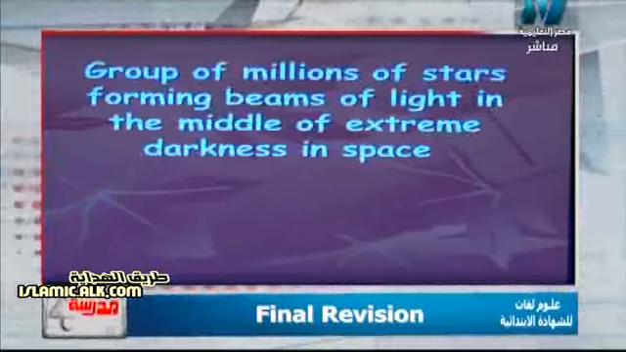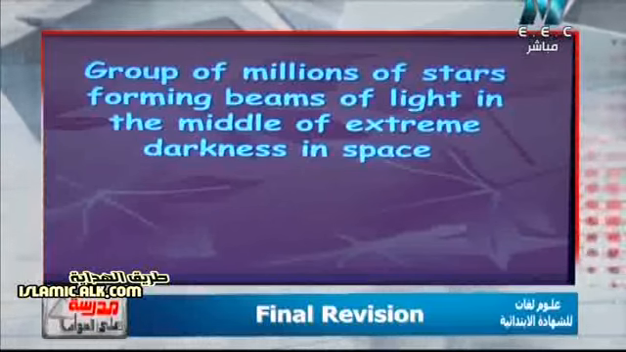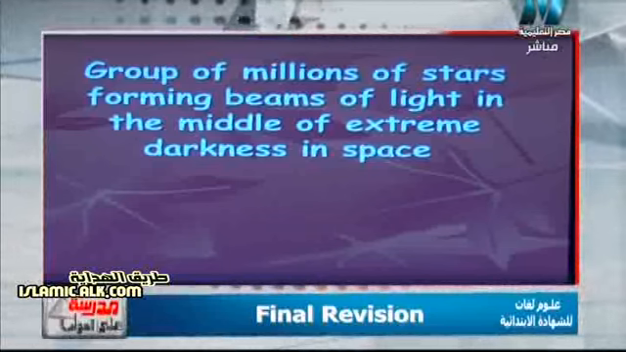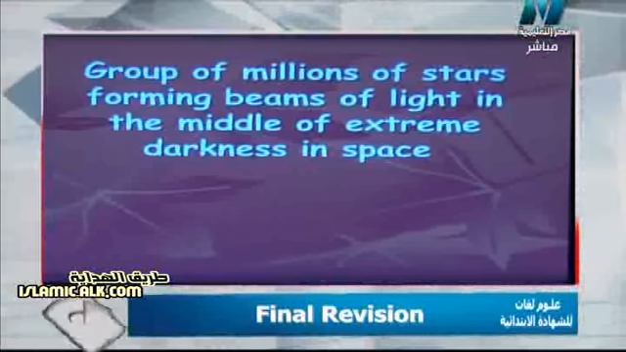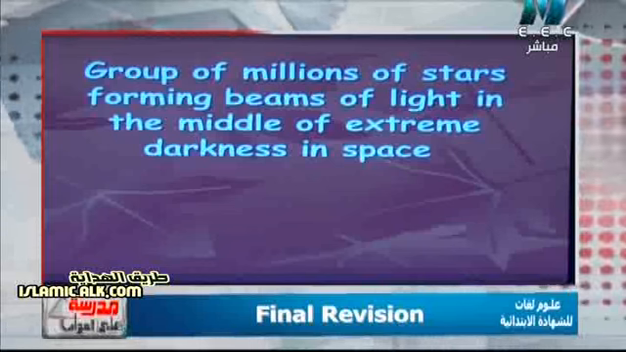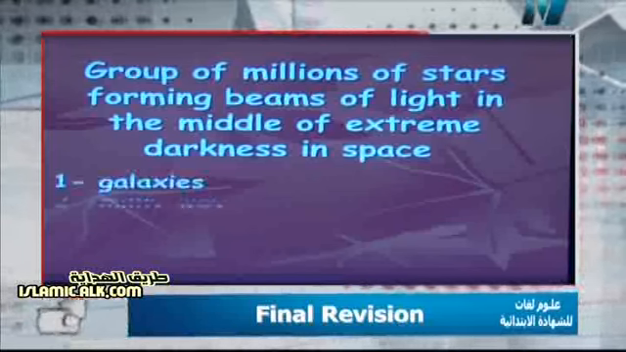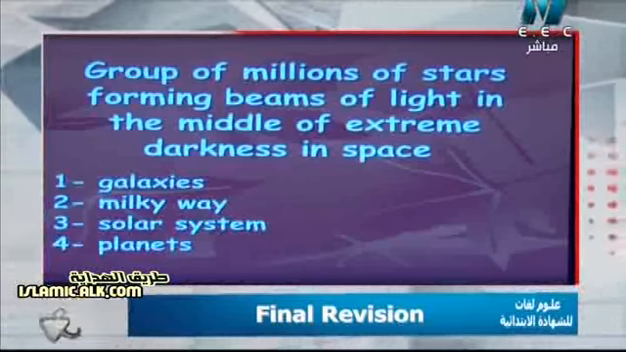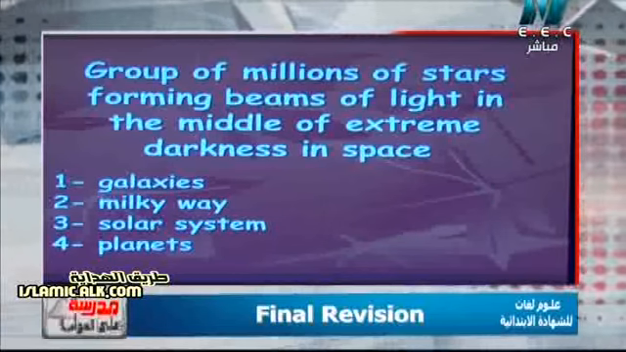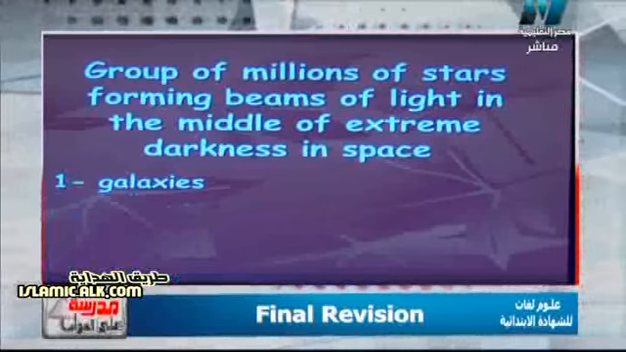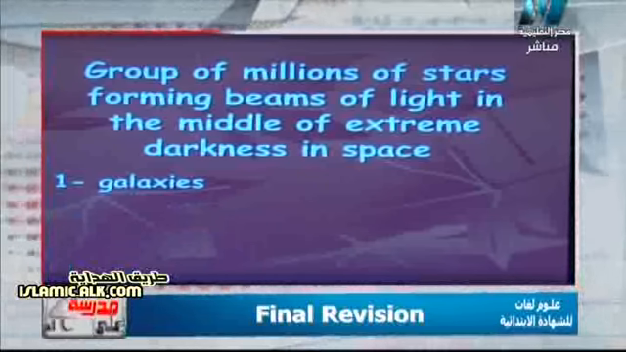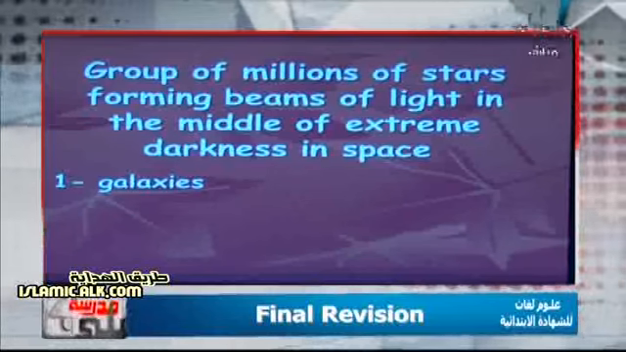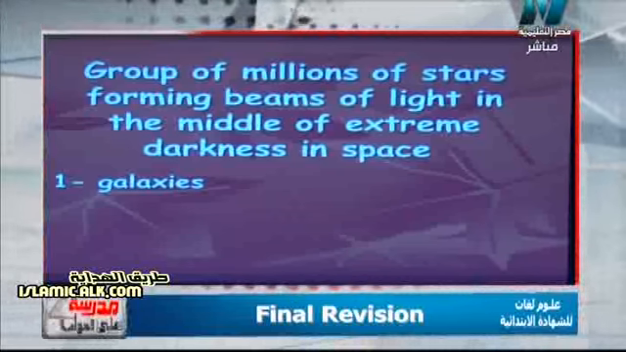Another question. Groups of millions of stars forming beams of light in the middle of extreme darkness in space. Galaxies, Milky Way, solar system, and at last planets. Surely the answer will be galaxies, because here is a group of millions of stars. The question says a group of millions of stars, so it will be the galaxies, forming beams of light in the middle of extreme darkness in space.